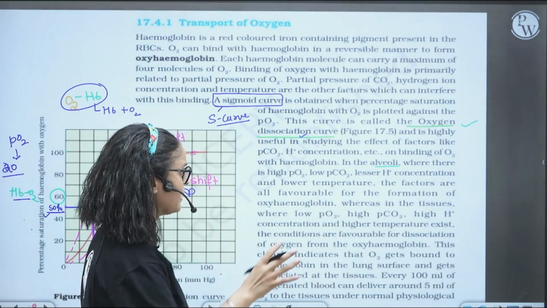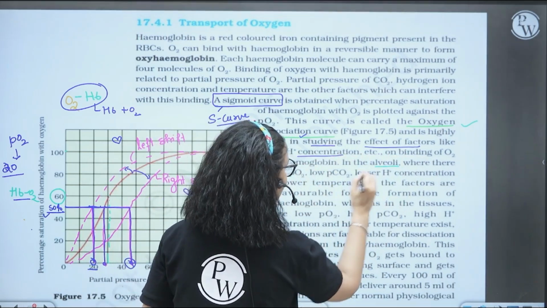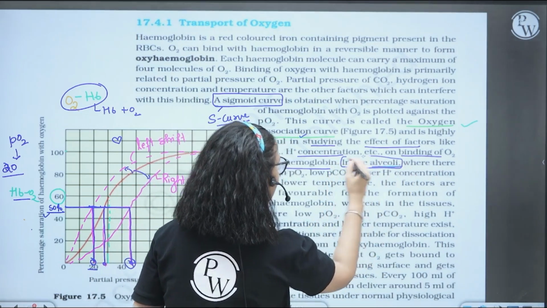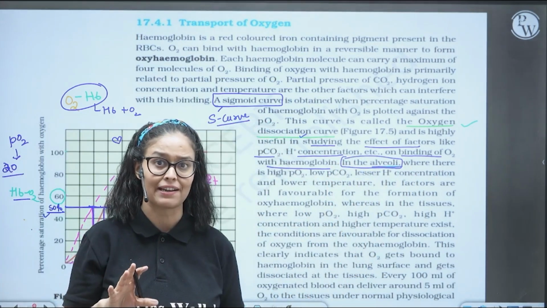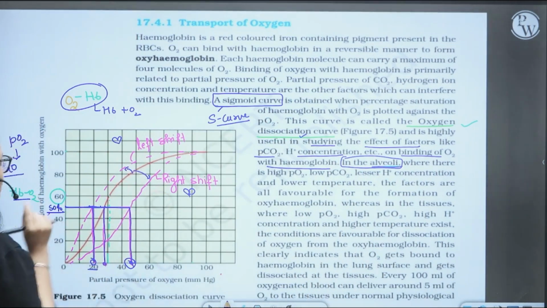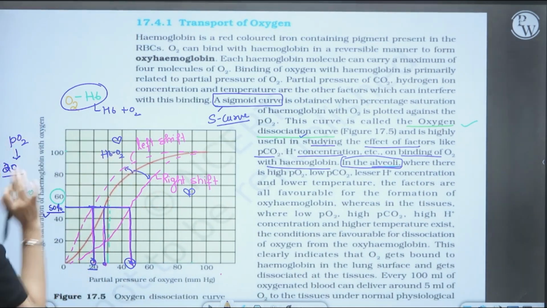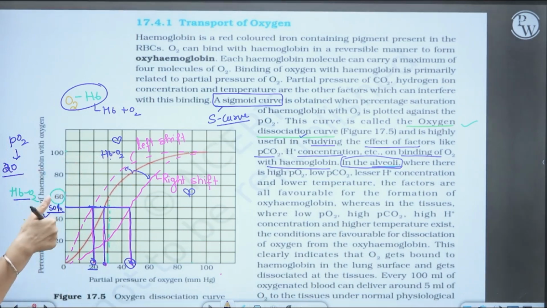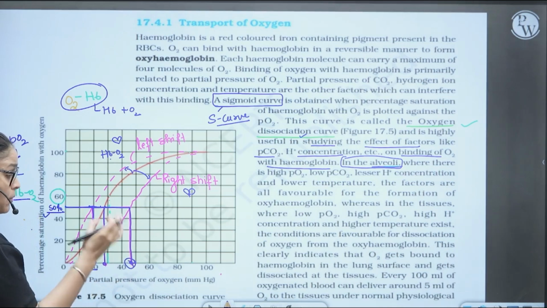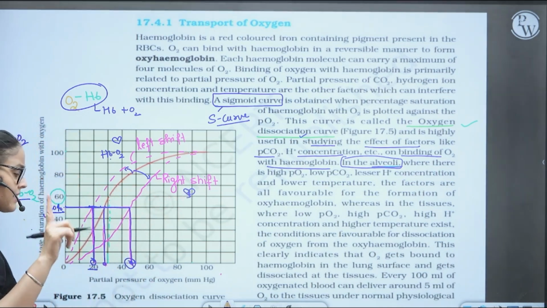So it's kind of this story, and it is highly useful in studying the effect of factors like partial pressure of CO2, hydrogen ion concentration, binding of oxygen with hemoglobin in the alveoli. So they have just given the conditions. So a lot of complicated things are given in this paragraph. So you have to simplify it in this way. So the concept of left shift and right shift. So that means even at a lesser percentage of oxygen, 50% hemoglobin binds with the oxygen, means hemoglobin likes the oxygen. But here, even with 50 mmHg oxygen, only 50% hemoglobin is saturated. That means hemoglobin doesn't like oxygen, right?